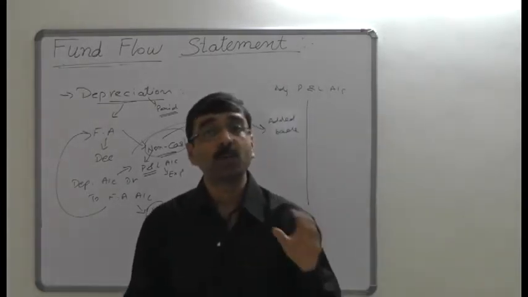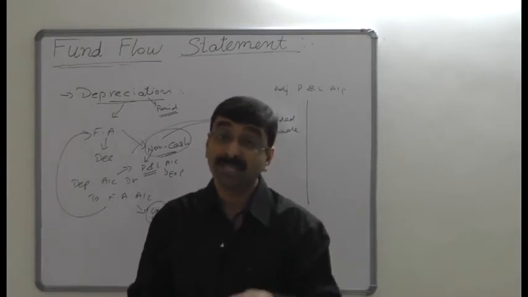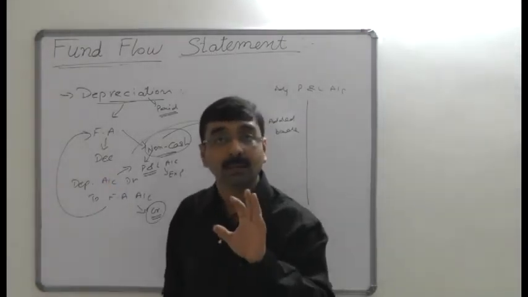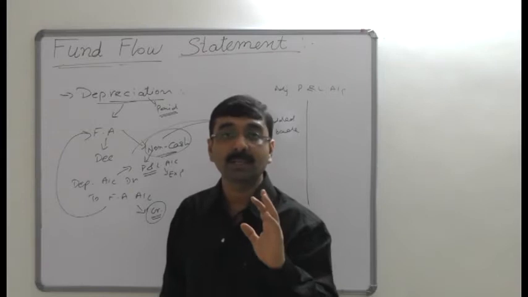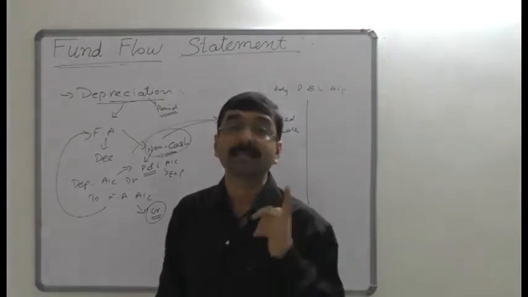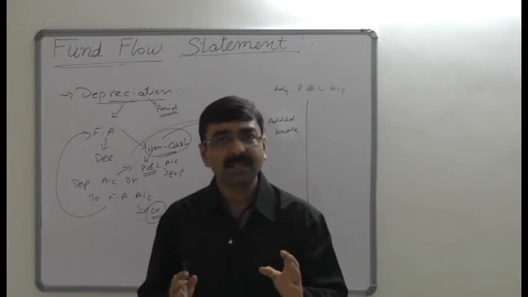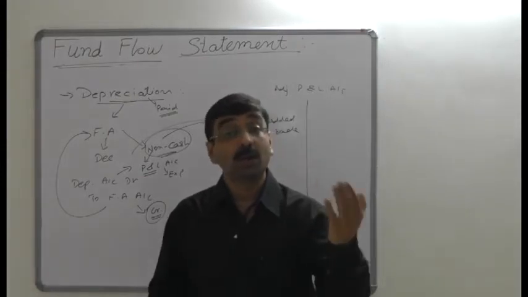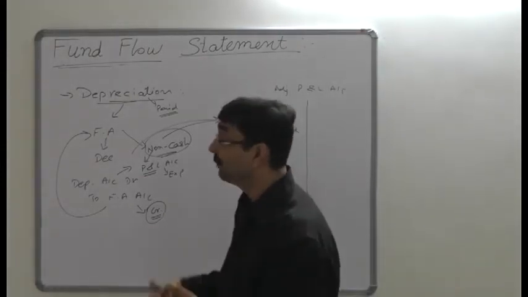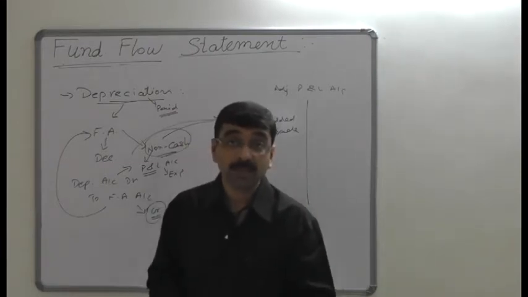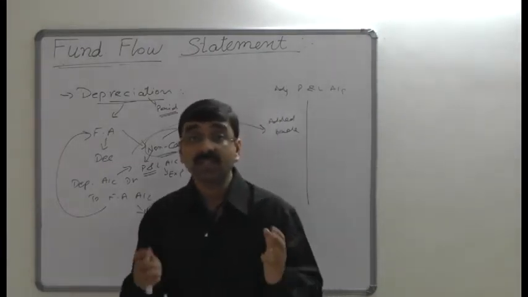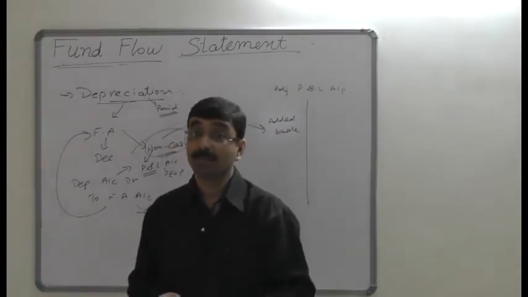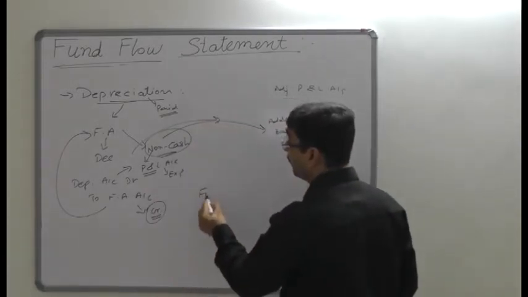Moving to the next point, that is amortization of fictitious and intangible assets. This also works the same way as depreciation. Amortization and write-off of fictitious assets are also part of the non-cash items. Any transaction regarding write-off of intangible assets like goodwill, patents, copyright, trademark, or fictitious assets like preliminary expenses, advertisement expenses, underwriting commissions, discounts on securities, such items are written off. At that point, it decreases the value of assets, but it never affects the fund.